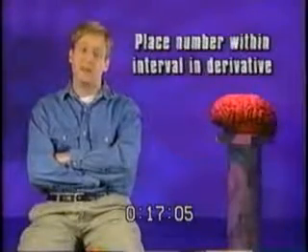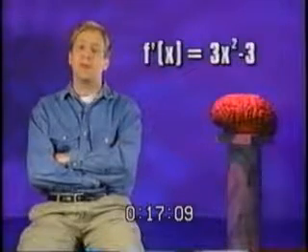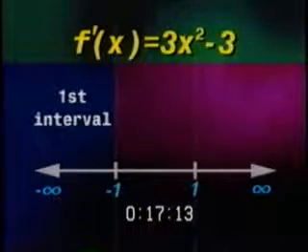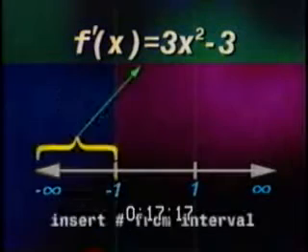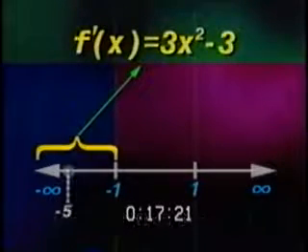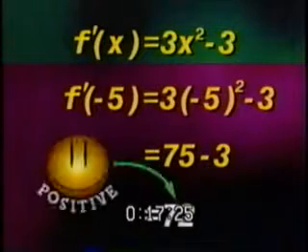We can determine the sign of the derivative over a given interval by placing any convenient number within that interval into the derivative of the function. In this case, f prime of x equals 3x squared minus 3. The first interval for this function is negative infinity to negative 1. Let's try inserting a number into the derivative equation from this interval. How about negative 5? Multiplying out, we get 72, which is positive.